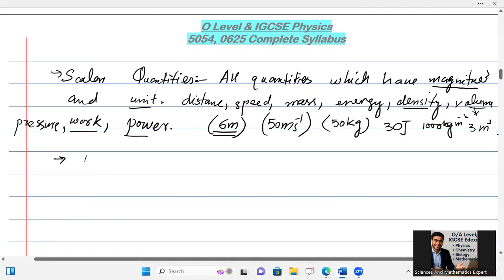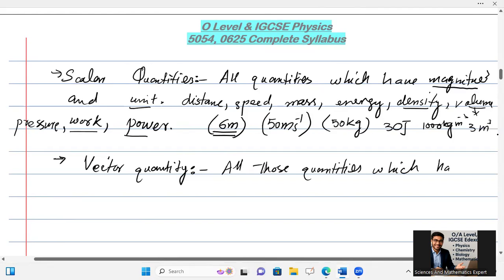On the other end, there is vector quantity. Vector quantities are all those quantities which have magnitude, direction, and unit. For example, for distance, I will say there is displacement.